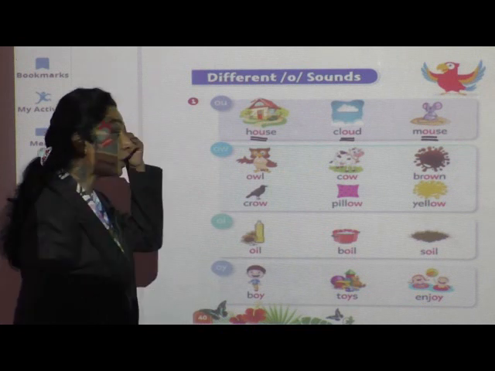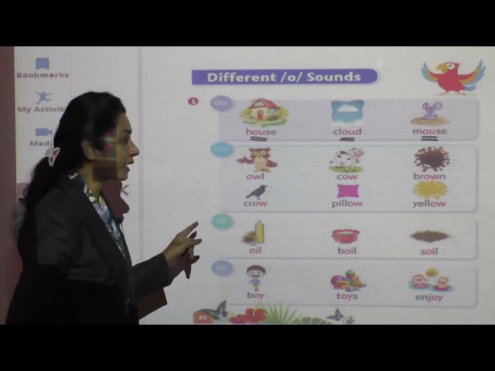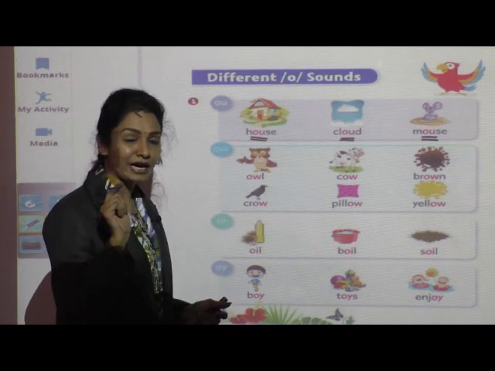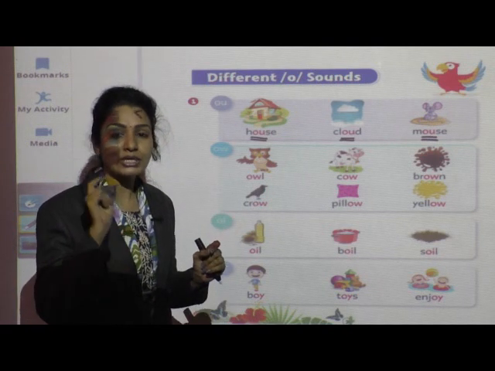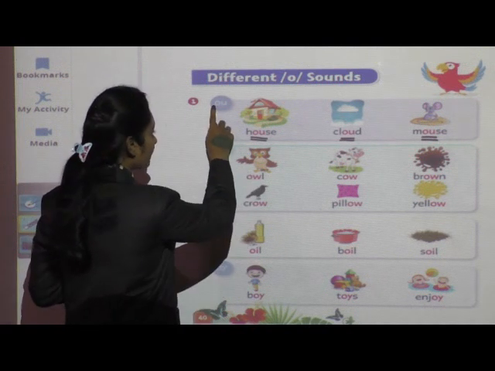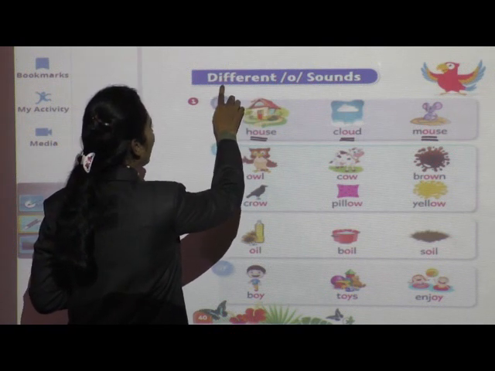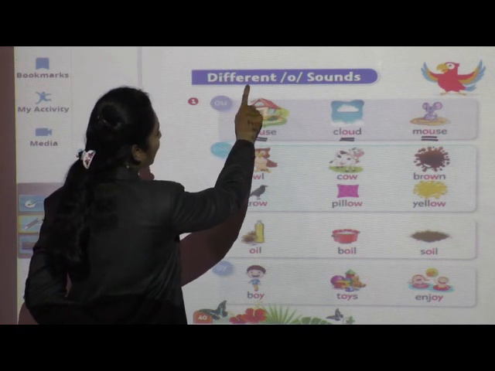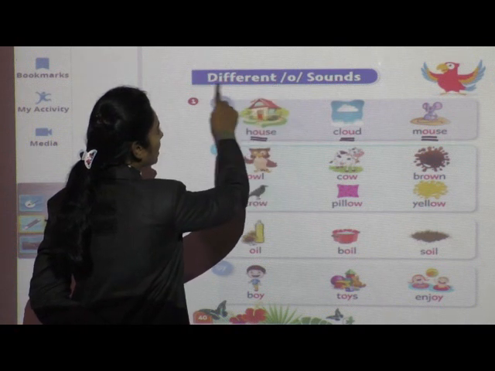Now children, what you are going to do? We are going to read these words together. Put your magic fingers below each letter and repeat after the teacher. Listen very carefully because your pronunciation and sound should be very clear. Understand? Say OU, ow. Before that, we'll read this: different, different, different.